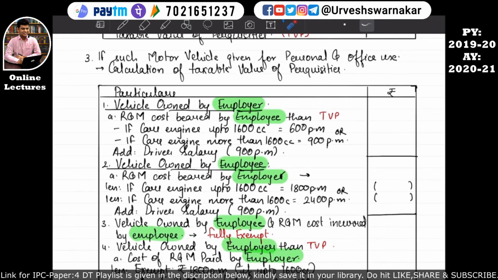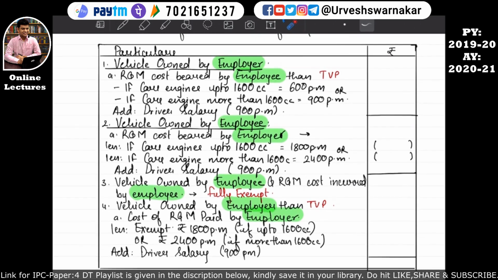Okay students, so now let's start with our third category, that is point number 3. Point number 3 says that if a car, that is a motor vehicle, is given for personal and office use, then how to calculate the taxable value of this non-monetary perquisite? The taxable value, that is the value of the non-monetary perquisite, will be calculated with the help of this format.